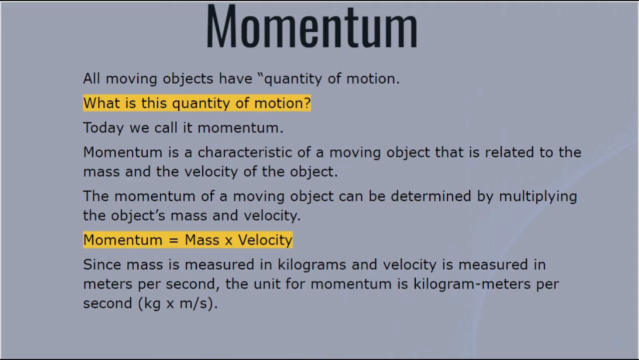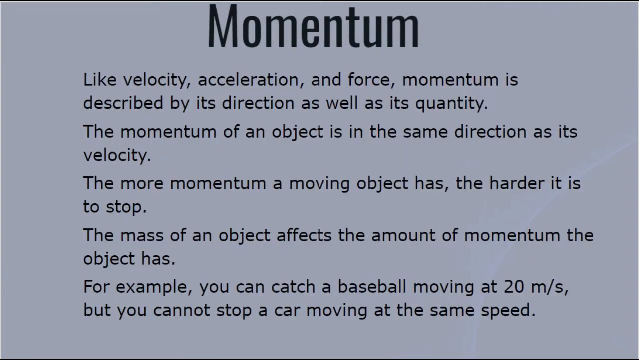So mathematically, momentum is equal to mass times velocity. Since mass is measured in kilograms and velocity is measured in meters per second, the unit of momentum is kilogram meter per second. Like velocity, acceleration, and force, momentum is described by its direction as well as its quantity. This means that momentum is a vector quantity, because every vector quantity has a direction and a quantity. The momentum of an object is in the same direction as its velocity.